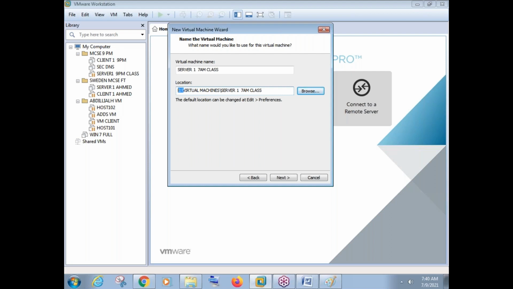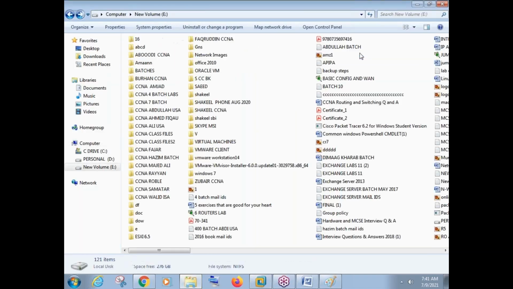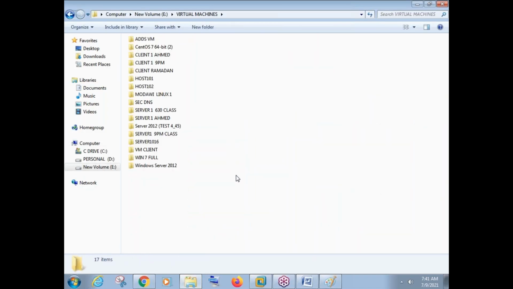This is the location of your virtual machine. You are creating a virtual machine, but where exactly will this virtual machine be located? This virtual machine will be created and located in E drive. So I have entered the name here, server 1 7 AM class. If I go back to this E partition, virtual machines folder, there is no machine here with the name server 1 7 AM class. There is no folder like this. Once we do the configuration, it will come there.